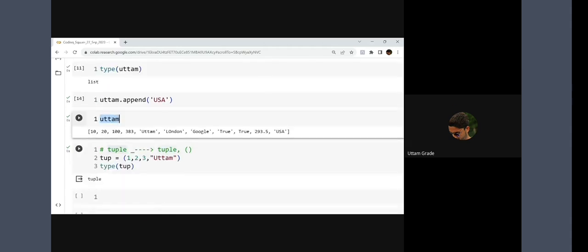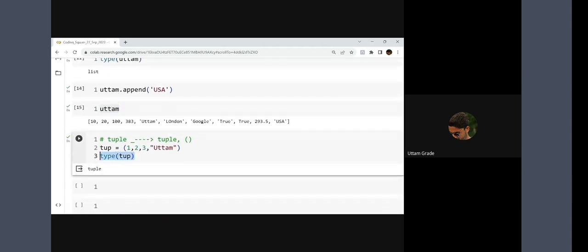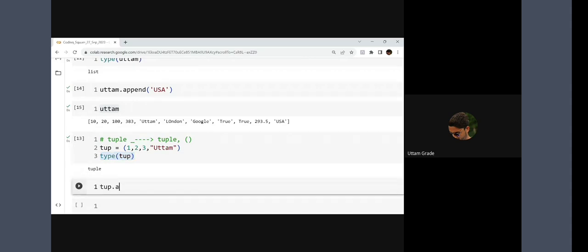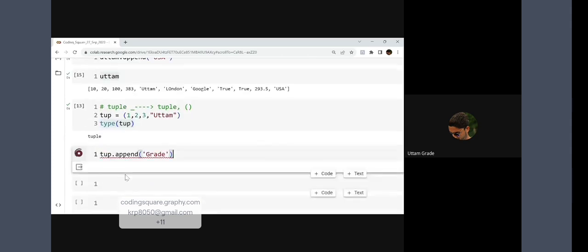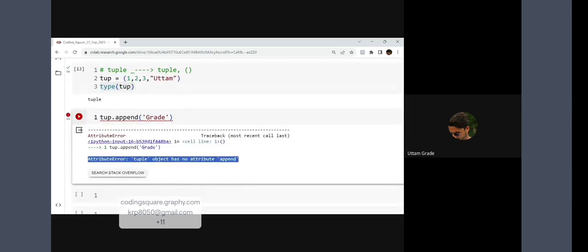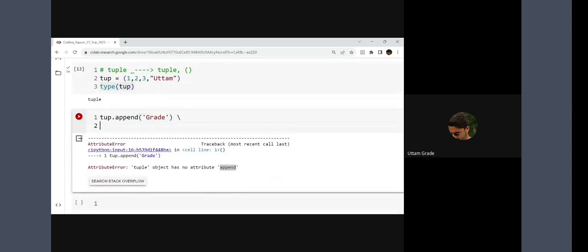But can I do the same thing in tuple also? Tup dot append, I want to append a value grade within this tuple. Will it work? No, it will give you an error. It says append is not a function. That is the difference. In a tuple, I cannot add the value, remove the value, or update the value. If I have created a tuple once, I cannot do anything with it.